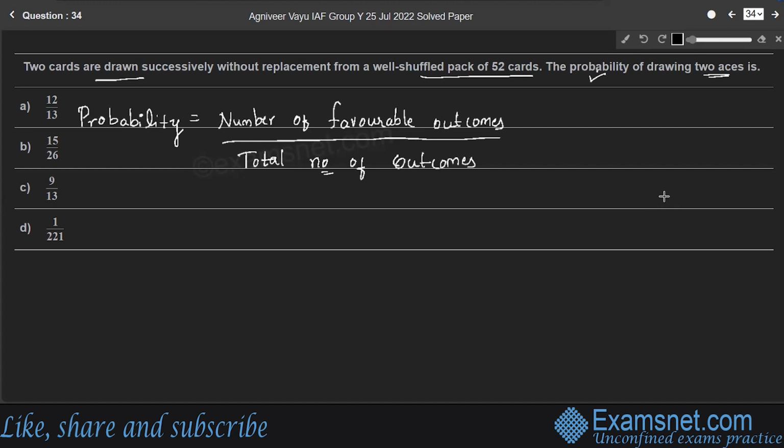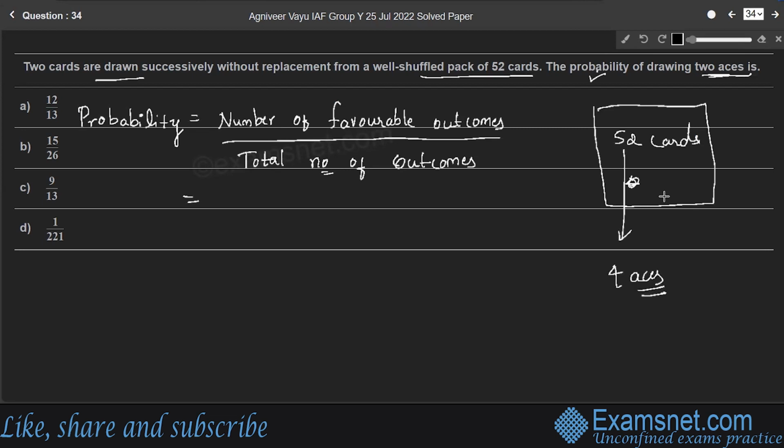So to find the number of favorable outcomes, let us consider a pack of cards, right? The number of cards in a pack is always 52. 52 cards in a pack, and in which there are 4 aces.